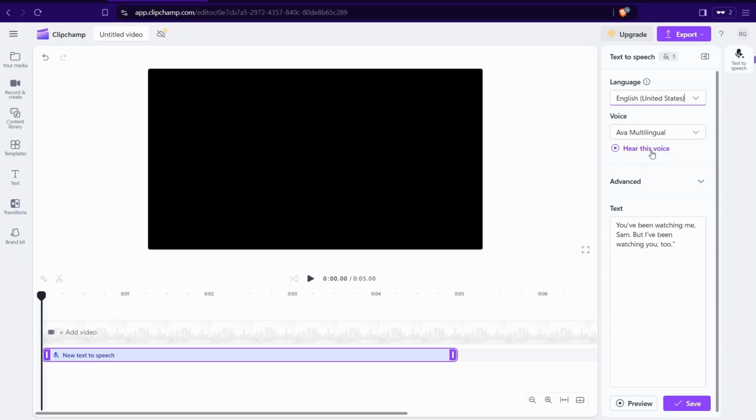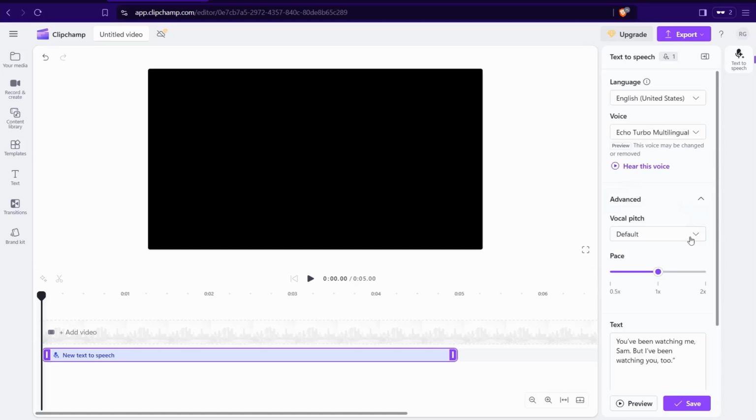And as for the demon voiceover, you can go to this voice, and here you can find a specific one that is the Echo Turbo Multilingual. You can go to the advanced settings and change its pitch to be extra low and keep the pace as it is, and just save it to turn the text into a voiceover.